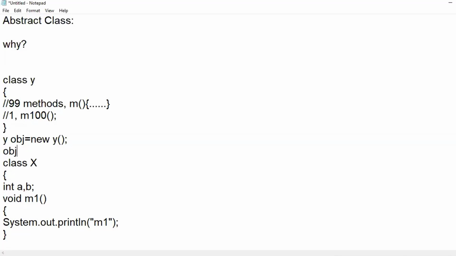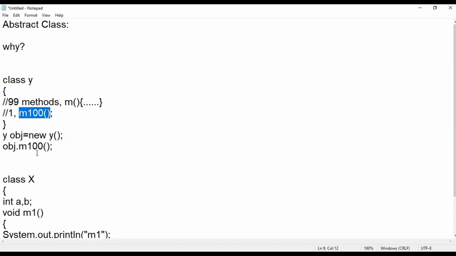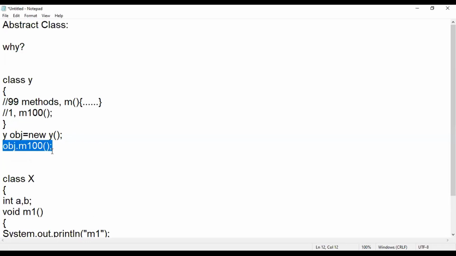So by using the object, if I am calling M100, do I have any definition given in the class? Not given. When you have not said what M100 needs to do, what is the work of M100, you didn't specify anything for it. So without specifying what has to be done, if you call that method, what will it do? Are you able to understand the problem?